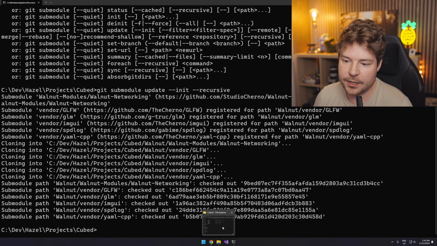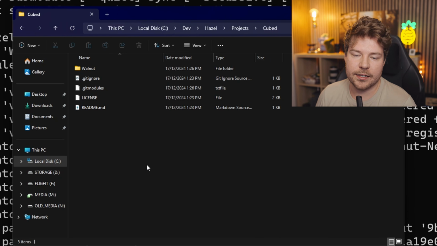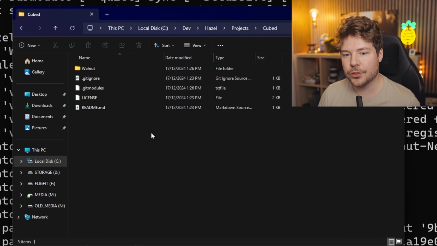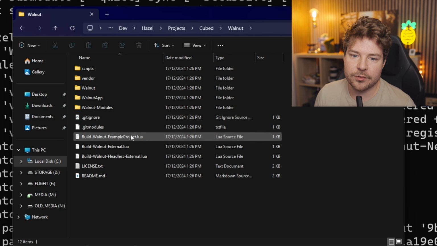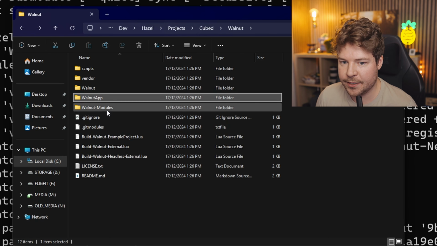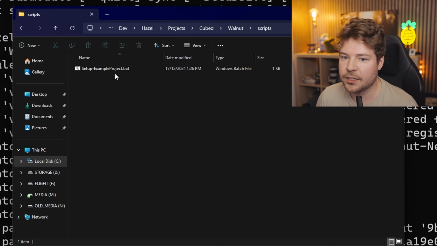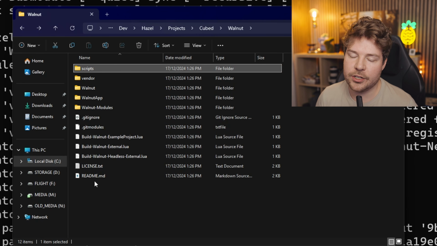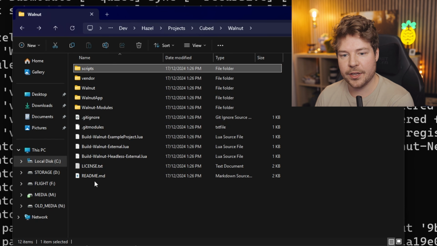So let's go back into the root of our repository here. And I don't really need to or want to initialize this completely from scratch. So instead, if we look at Walnut, there's actually a Walnut app that already exists here. And there's a script that will build an example project for Walnut. It's just that we don't really need to use that from within Walnut, and we don't want to because we want to keep this repository, we want to keep the submodule intact.